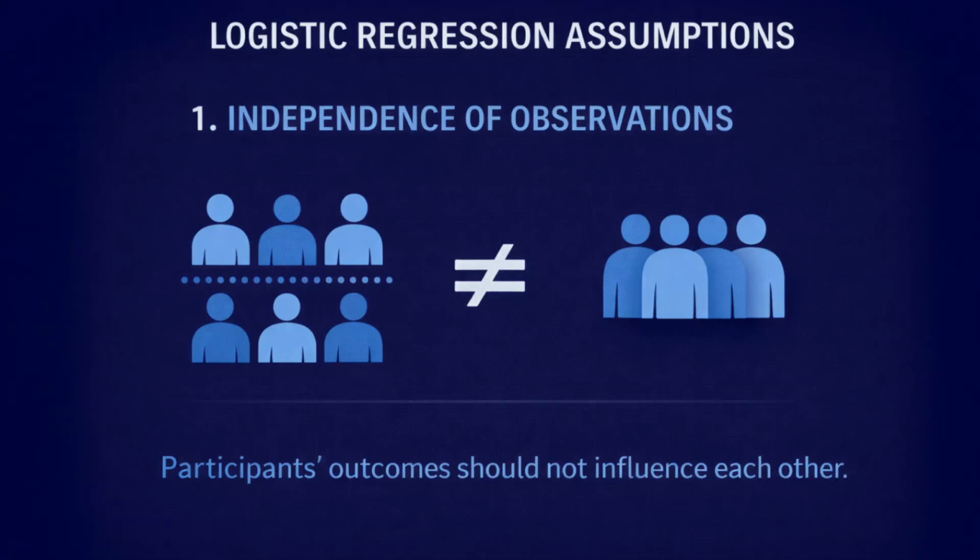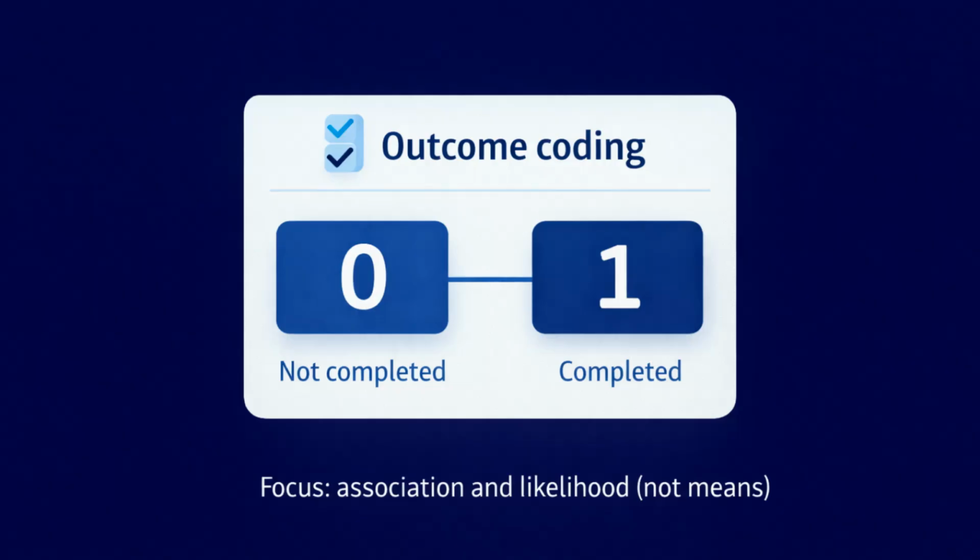Logistic regression relies on assumptions, and they should be considered one by one. The first assumption is independence of observations. Each participant contributes one outcome that is not dependent on another participant's outcome. If outcomes are influenced by grouping the study does not account for, the model can look more confident than it should. The second assumption is that the outcome is categorical and coded clearly.